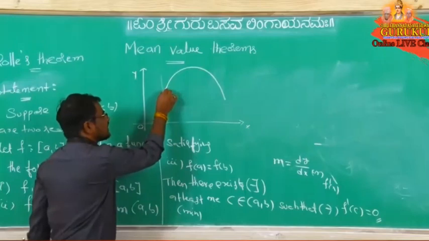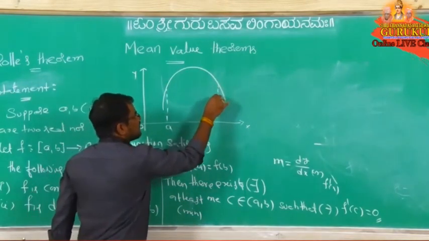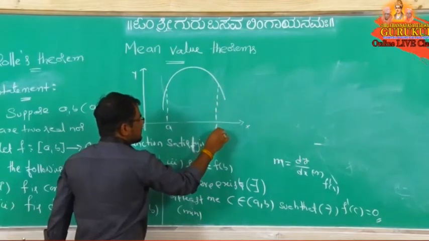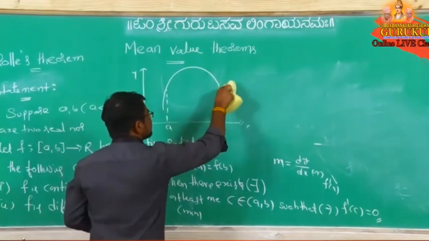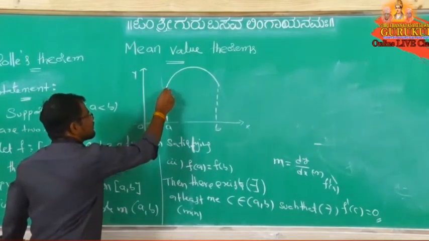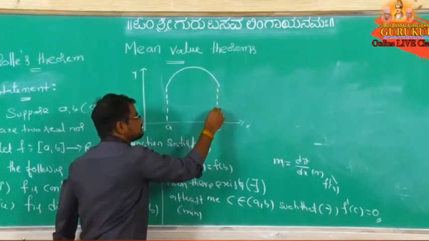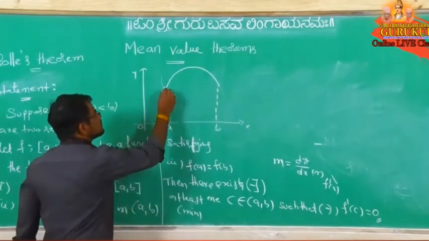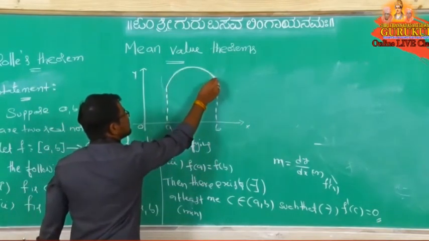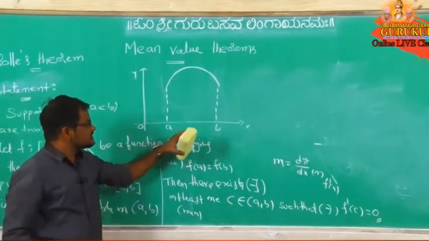Here I will take a, here I will take it as b, like this also you can take. So this is our function y equal to f of x, or curve, one curve. So here a is there, here b is there.